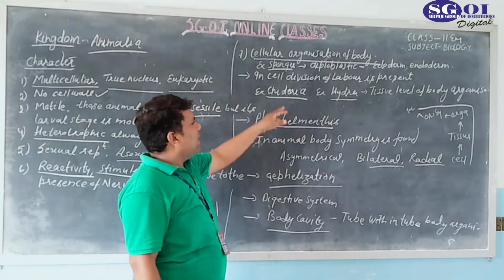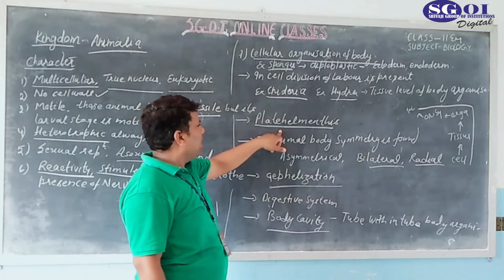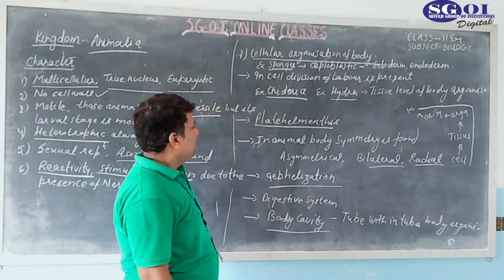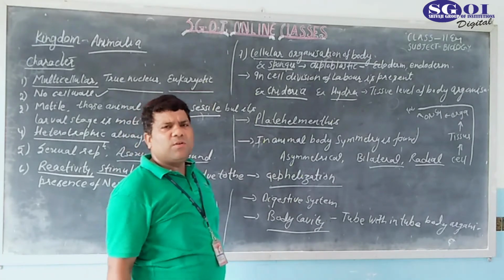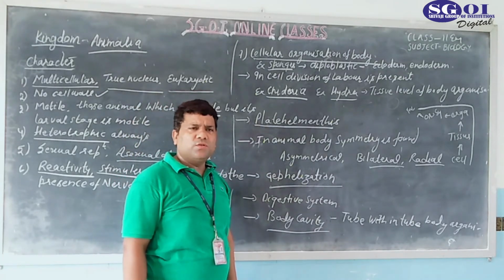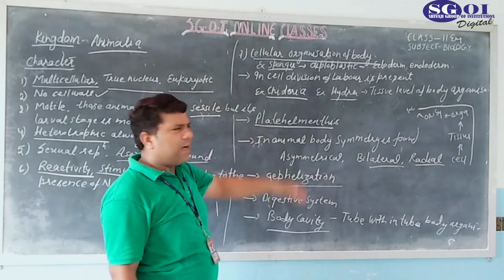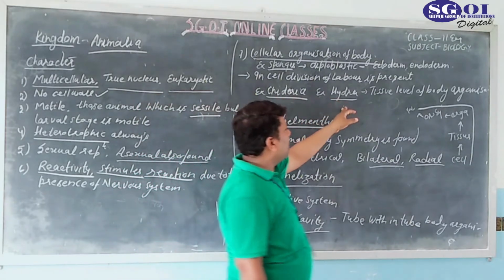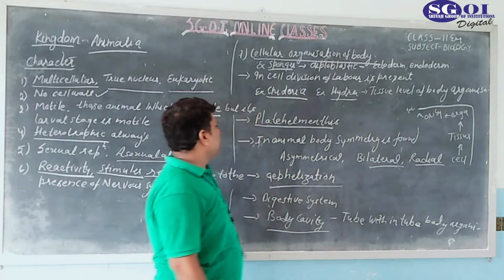Platyhelminthes come, and in platyhelminthes, organ level of body organization is found. So the level of body organization increases from the lower organism to the higher organism. Now this Cnidaria, for example Hydra, has a tissue level of body organization. Now come to the next point.